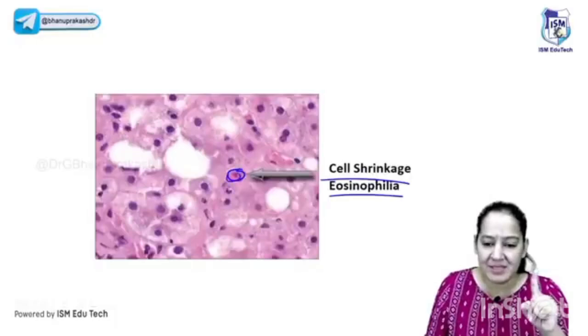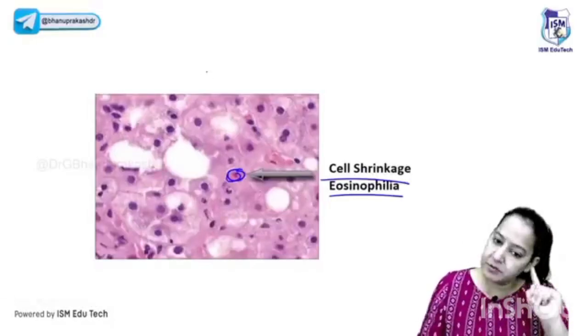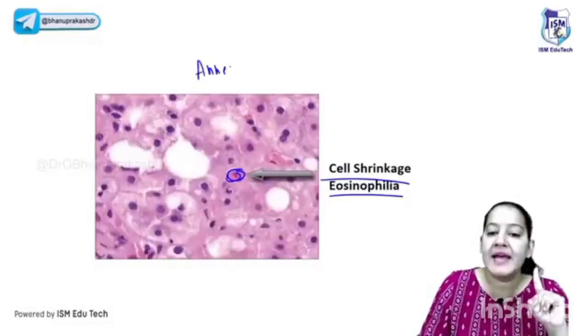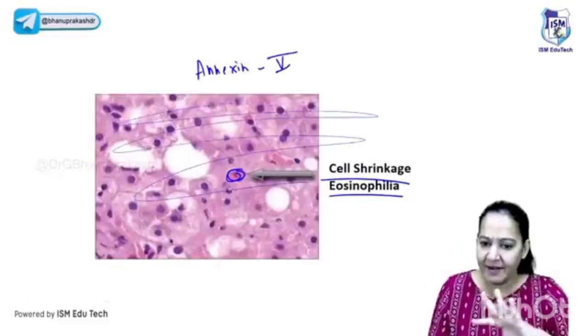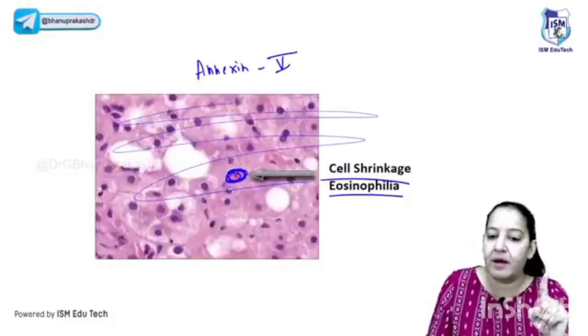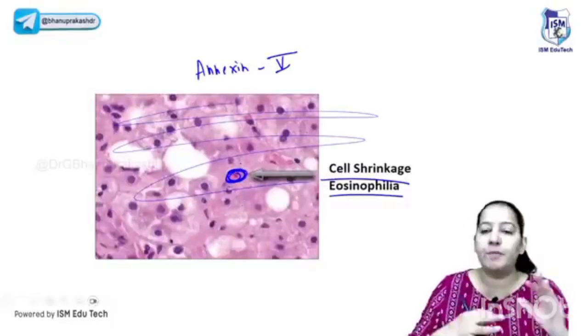But still you have confusion. Ma'am, this is looking like the others, I am not very much trained to pick it up. So the marker is available in the market, don't worry. The name of the marker is annexin 5. It's a brown color liquid. Spread it on the slide, leave it for some time, wash it. Only the apoptotic cell will pick the marker. It will become brown color and it will be highlighted. Other cells will not pick that marker.